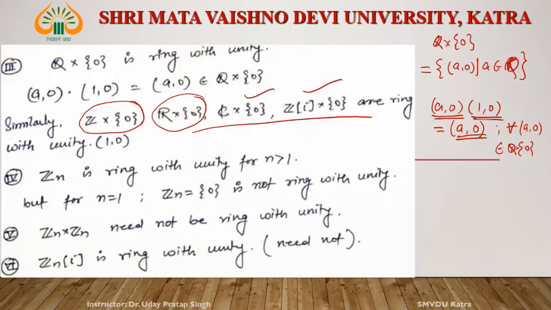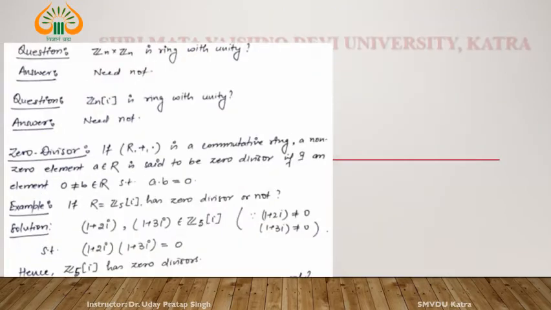Is Zn a ring with unity? No. For n equal to 1, Zn equals 0, and it is not a ring with unity. Similarly, Zn cross Zn with n equal to 1, these are not rings with unity.